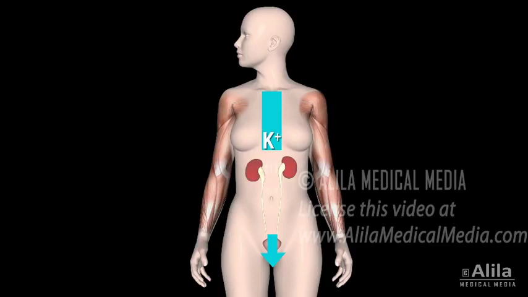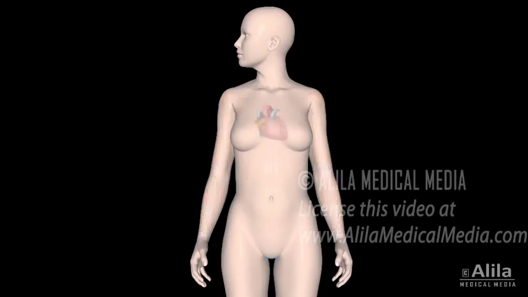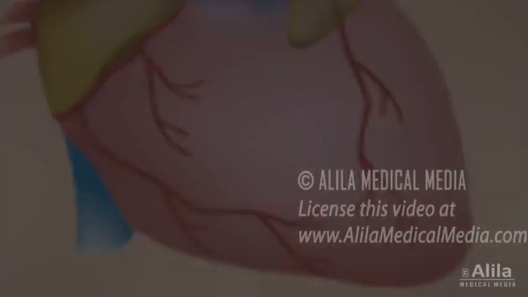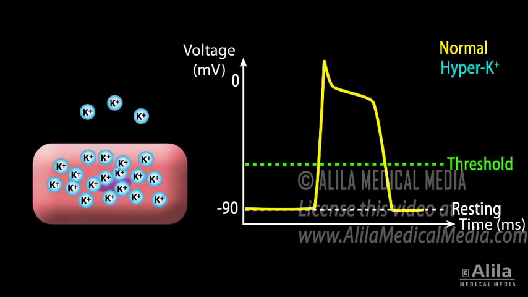Primary cause of mortality is the effect of potassium on cardiac functions. As potassium levels increase in the extracellular space, the magnitude of potassium gradient across the cell membrane is reduced, and so is the absolute value of the resting membrane potential. Membrane voltage becomes less negative, moving closer to the threshold potential, making it easier to initiate an action potential.